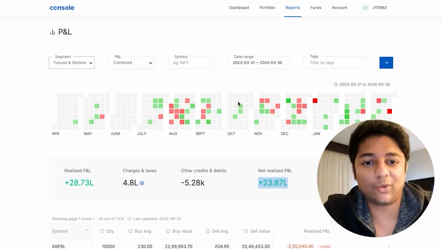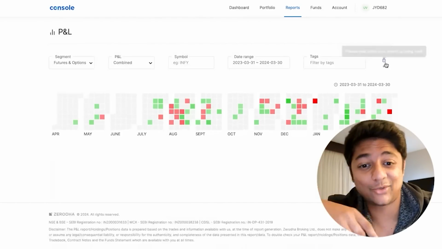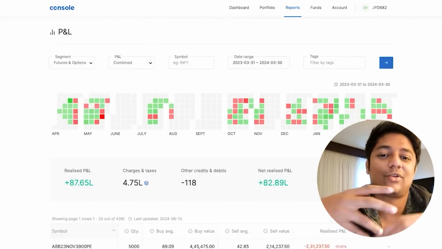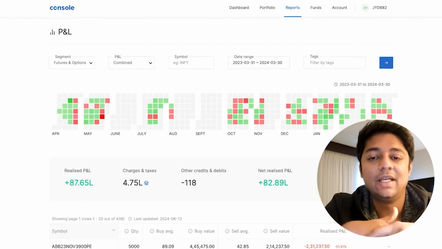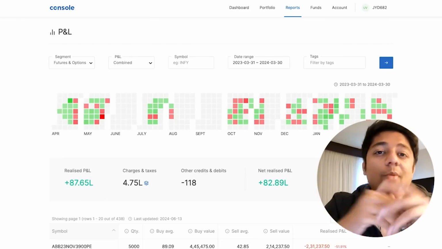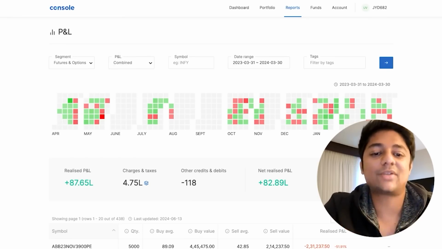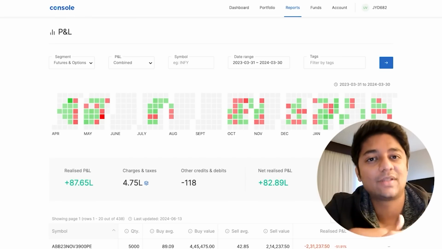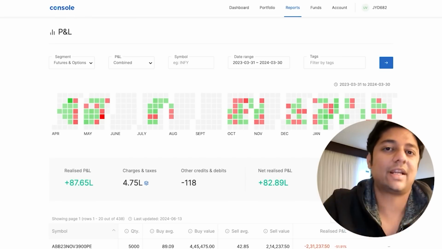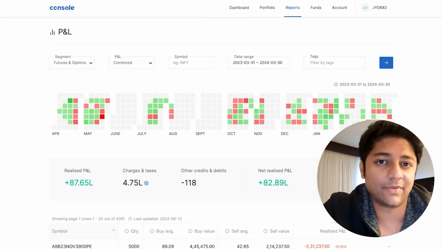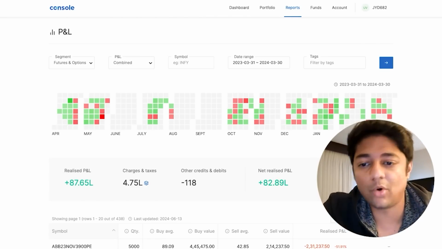Now if I go to F&O and I show you this, this is where I get screwed big time, right? Now F&O consists of a lot of things. It consists of swing trading, call hedges, option selling, very little option buying. I think I'm horrible at option buying, but because I have capital of more than a crore, I can do option selling very easily, where I try to get at least 1% a week or 1.5% a week max, right? I don't try to aim for more.